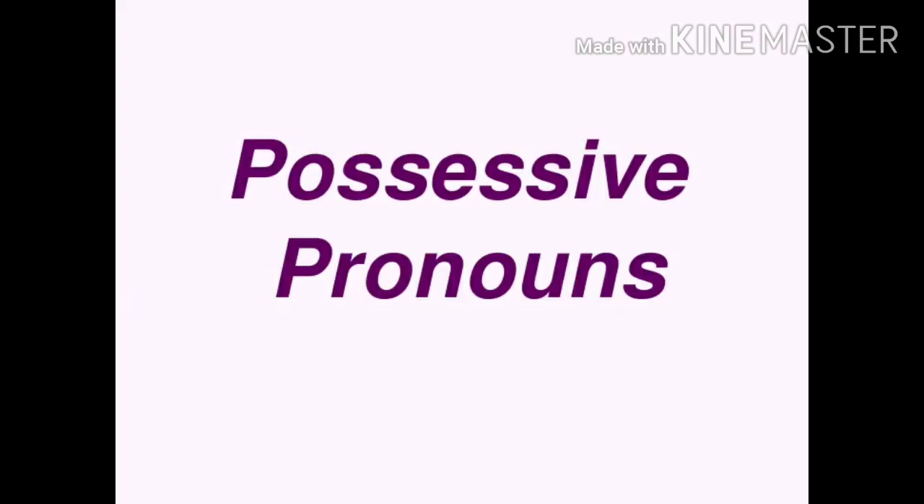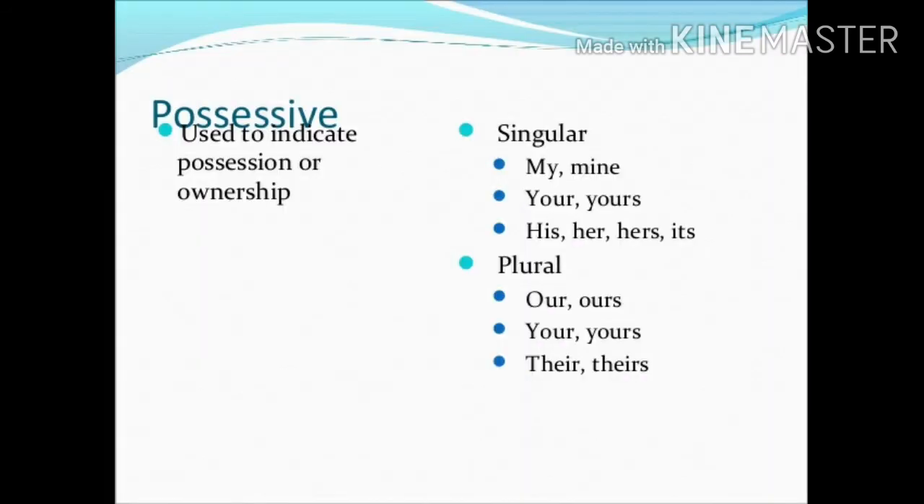Now we will see the possessive pronouns. Possessive pronouns are used to indicate possession or ownership. As you know, the possessive pronoun is used to show possession, belonging or ownership. The examples of the possessive pronouns in singular are my, mine, your, yours, his, her, hers, its. And in plural we write our, ours, your, yours, their, theirs.